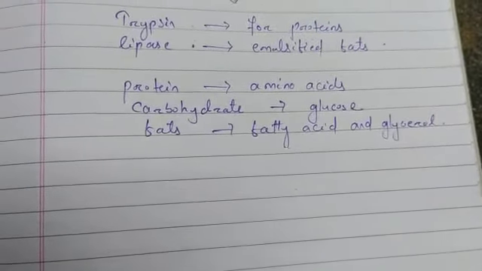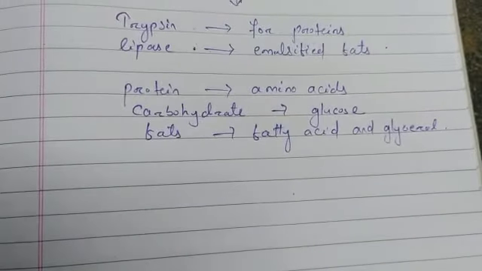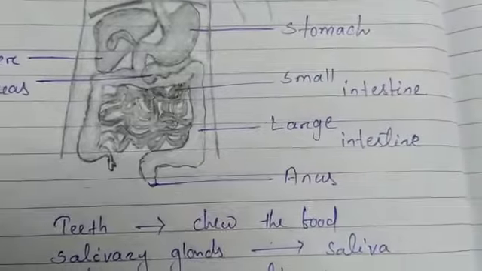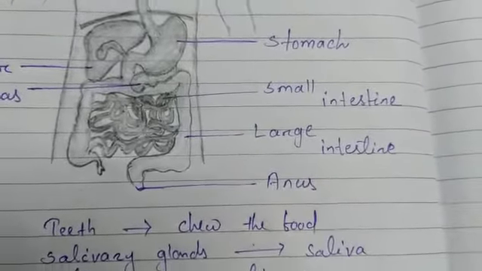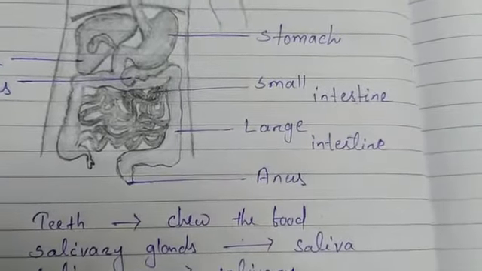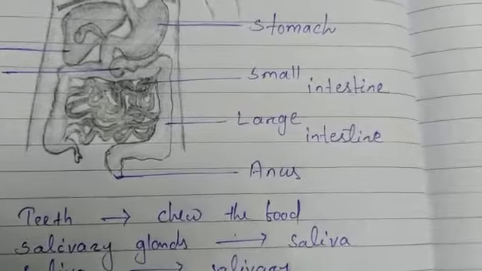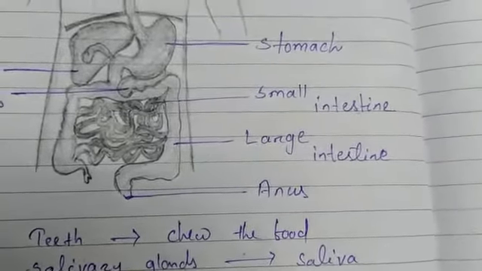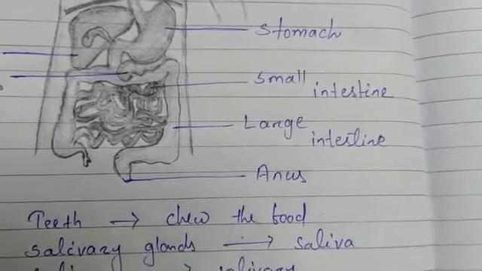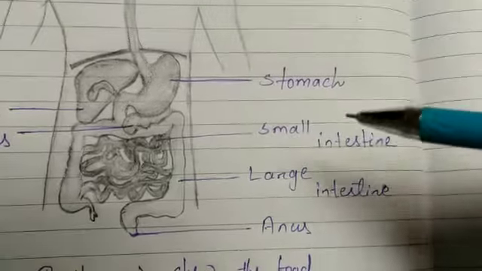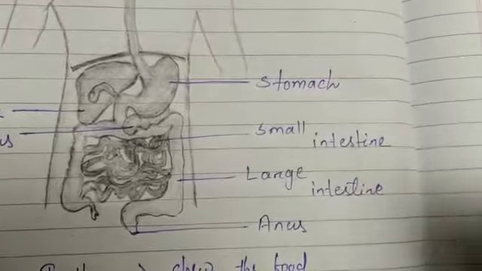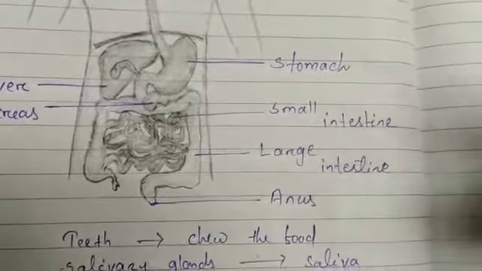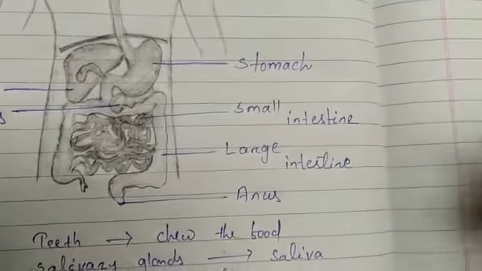The inner lining of the small intestine has numerous finger-like projections called villi, which increase the surface area for absorption. The villi are richly supplied with blood vessels, which take the absorbed food to each and every cell of the body. In each cell, the absorbed food is utilized for obtaining energy, for building up new tissues and for the repair of old tissues.